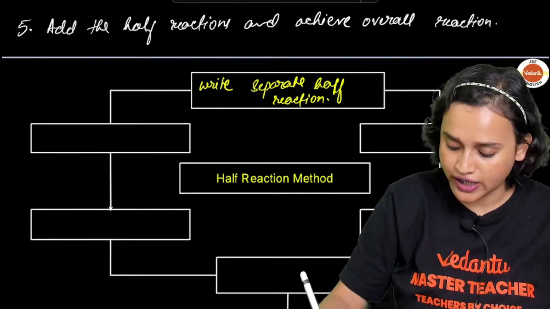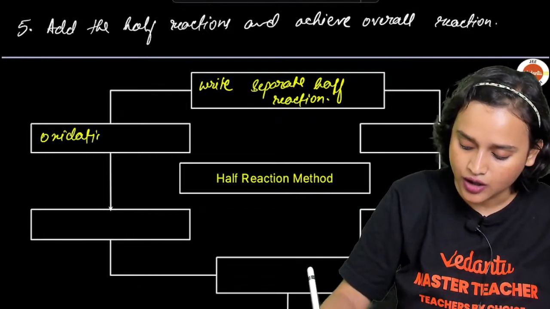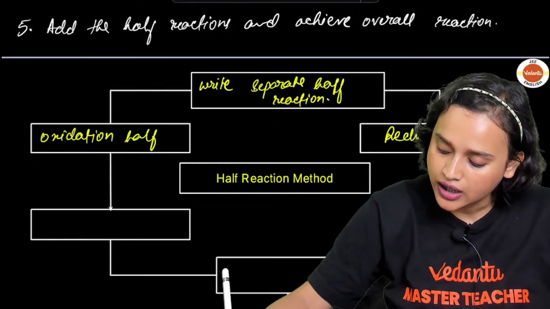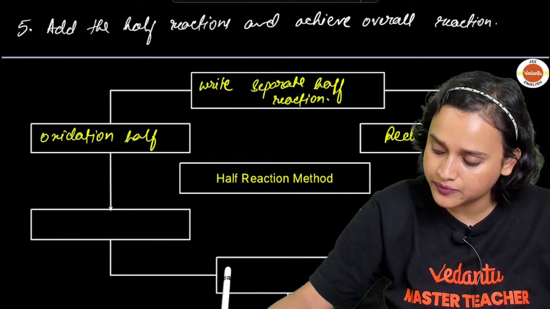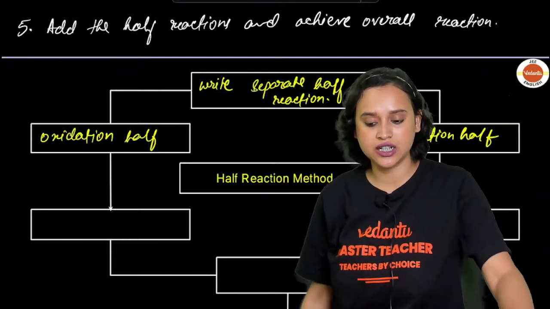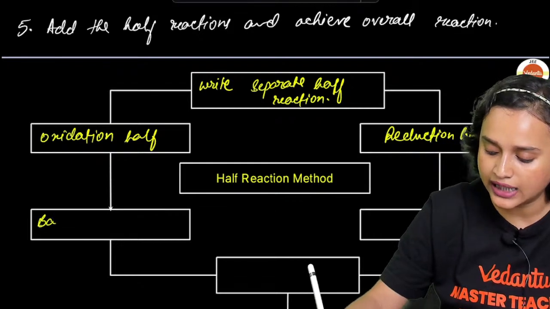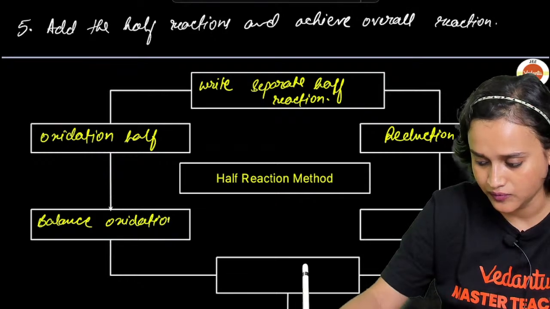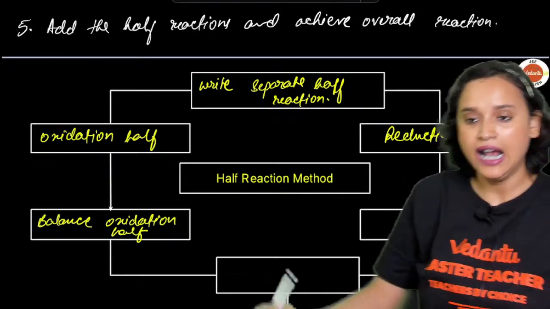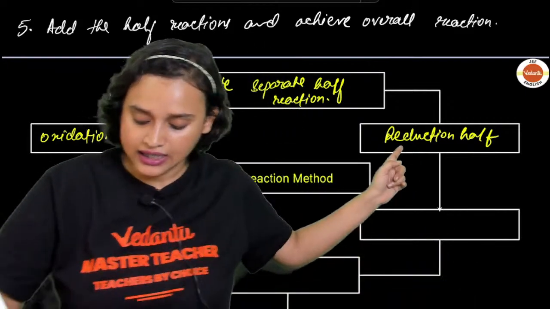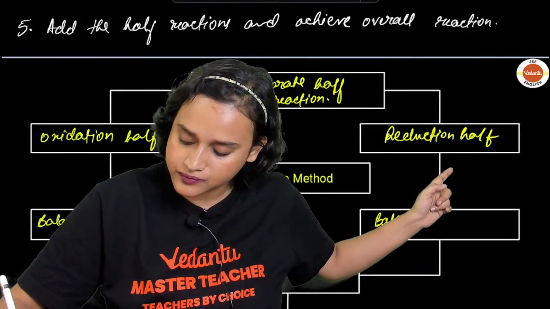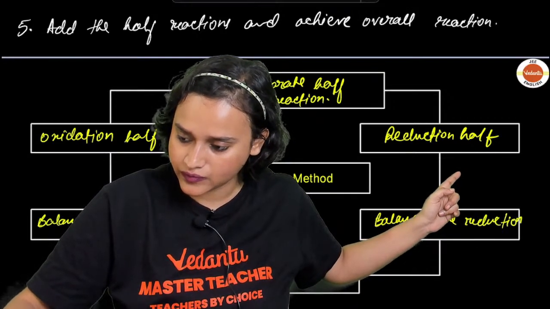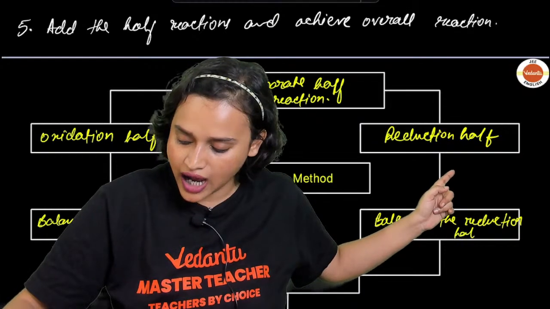One will be your oxidation half reaction, and the other one will be your reduction half reaction. Am I right? This side, you will balance the oxidation half, and this side, you will balance the reduction half, everybody. Am I right here?